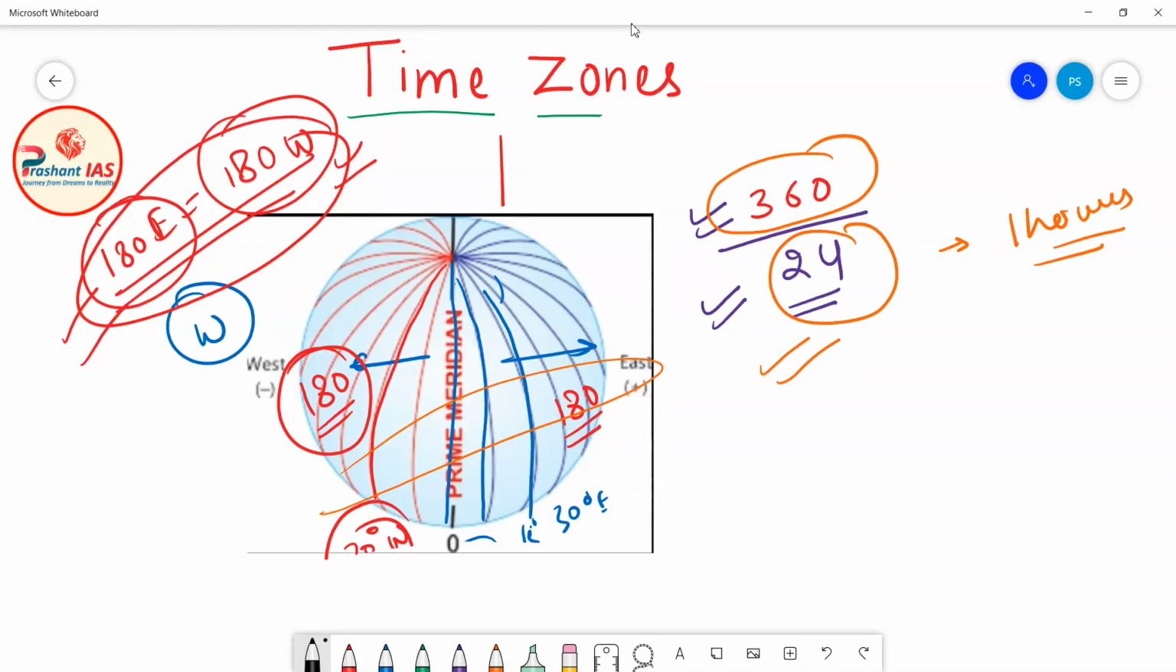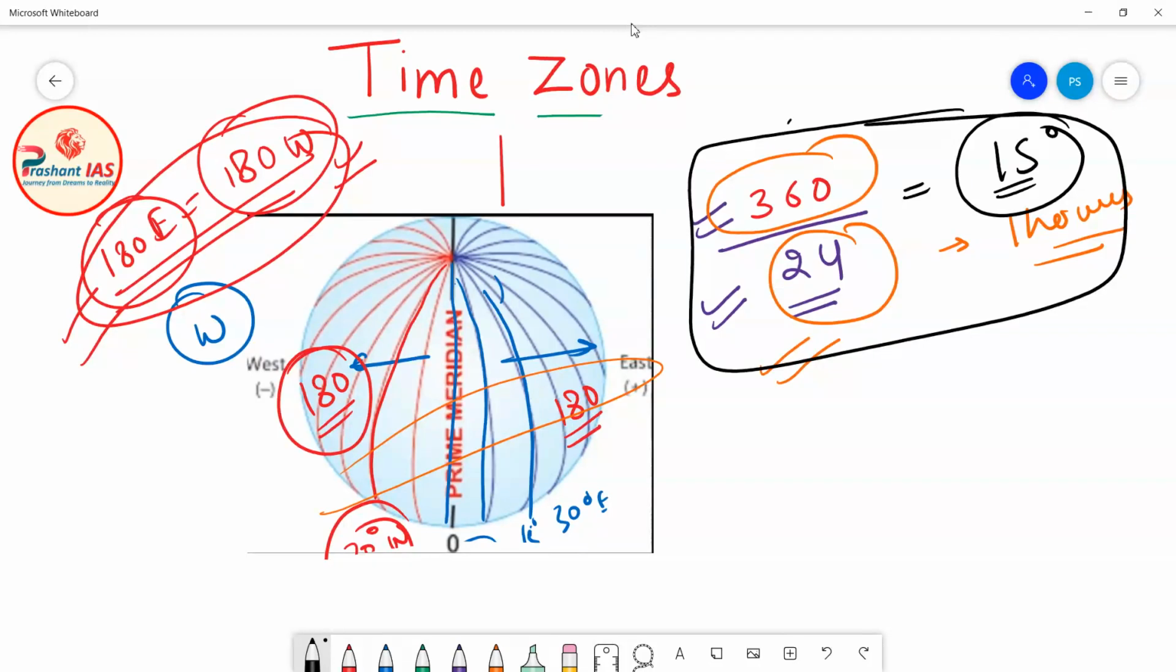If you divide 360 by 24, the result will be 15 degrees. Now what does this calculation signify? You know that there are 24 hours. Why? Because we have divided the 360 meridians of longitude on the surface of Earth into 24 parts, where each part represents 1 hour for the matter of our convenience, so that we can keep track of time.